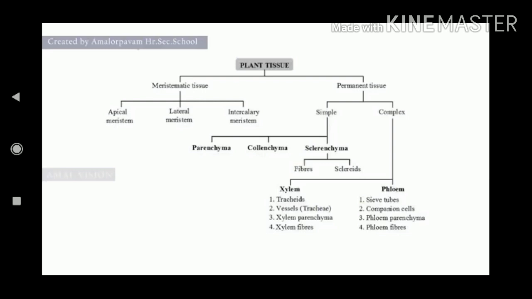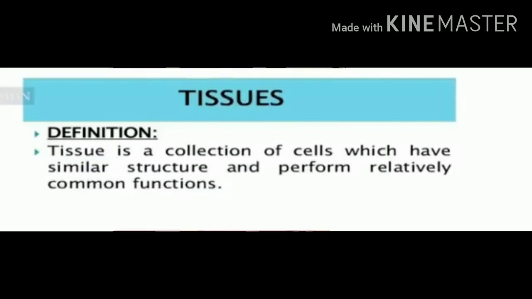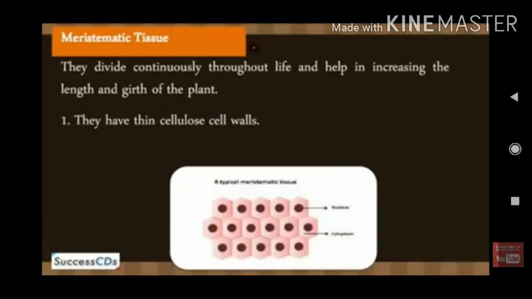Let us see the definition of tissue, student. A group of cells that are similar in structure and perform a particular function is called a tissue. First, we will discuss the plant tissue. We will study the meristematic tissue. The term meristem is derived from the Greek word meristos.